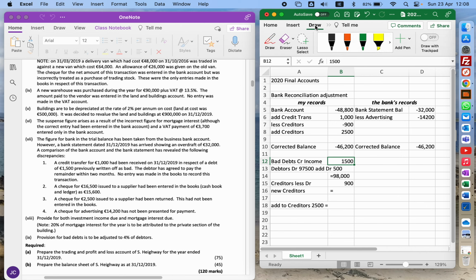So I'll just draw that. So that's the figure I'm going to put in for bank when I go to do my current liabilities, because I owe money. The new debtors figure we have is there. And there's a new creditors figure, whatever the number that I get down the bottom here, that's what goes in there. And what else? Oh, and we also have our bad debt income, bad debt recovered.